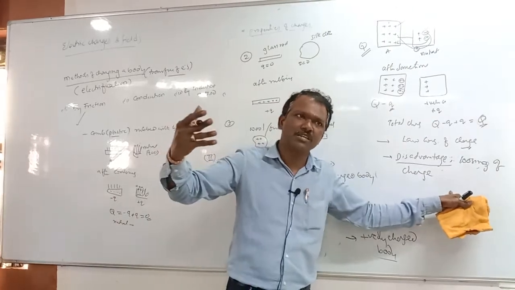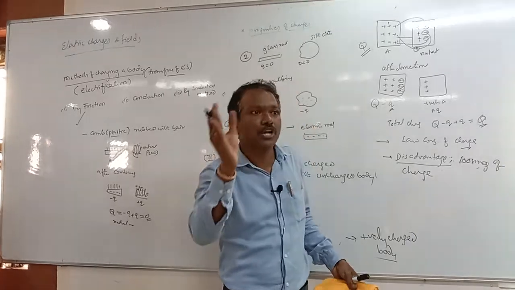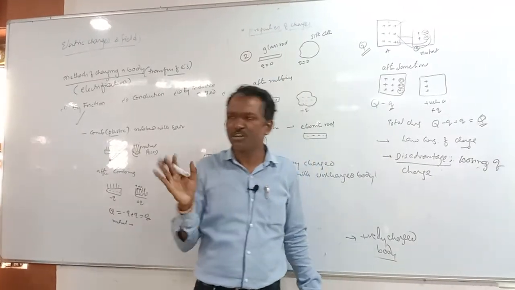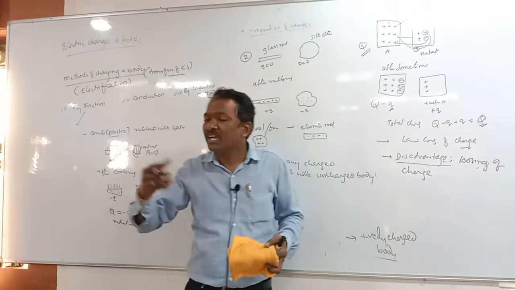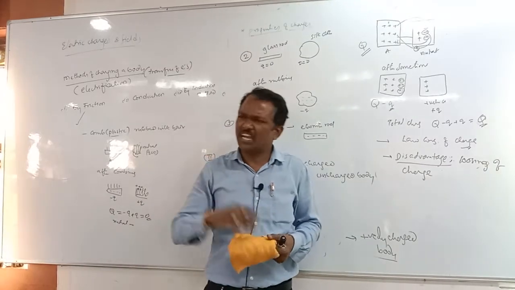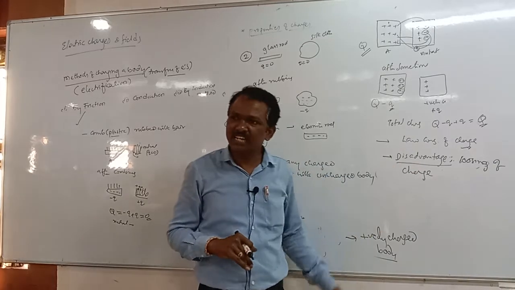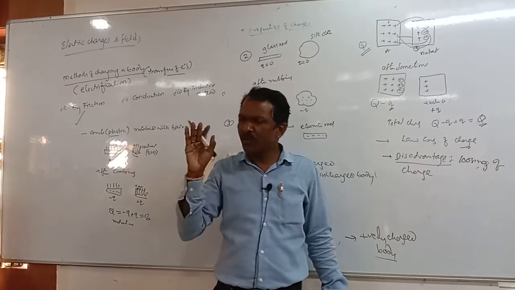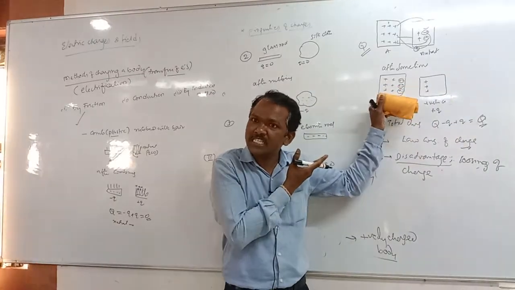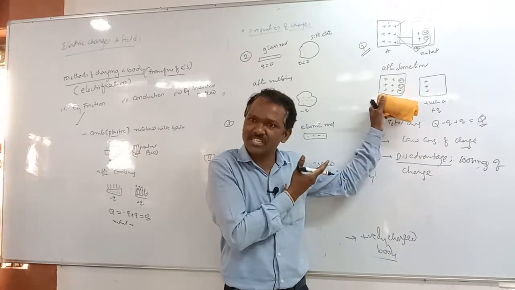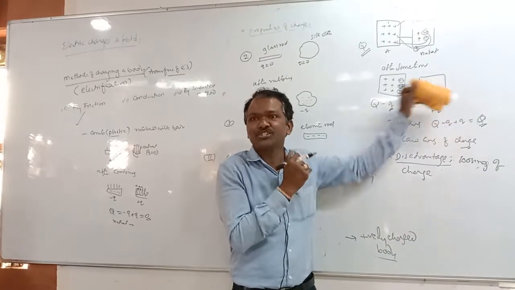A huge amount of charge can also be transferred from a charged body to a neutral body. But the defect is that the charged body decreases its charge, and again we have to charge that body. This is the disadvantage. What amount of charge is lost here, the same amount of like charge is gained.